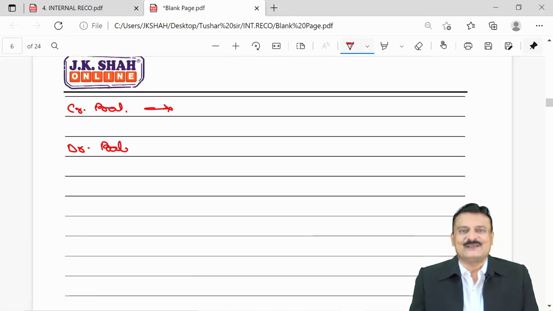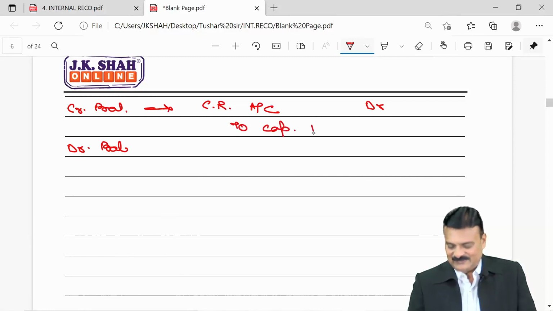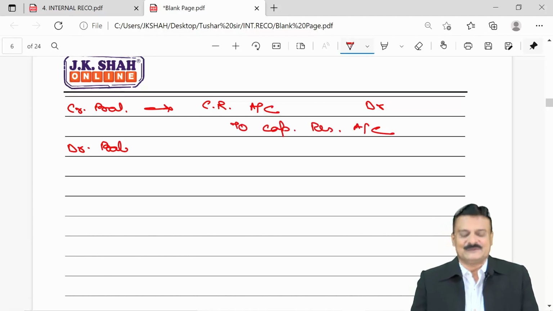It's not going to come again and again. And you all know, exceptional gain has to be transferred to capital reserve. So if it's a credit balance, my journal entry will be capital reduction account debit to capital reserve account.